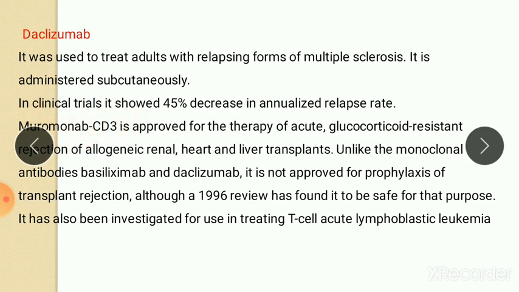So it is another type, that is muromonab. It is an antibody mainly used when there is a transplantation of heart or liver, and then antibody is produced. So for that purpose it is used. It has also been investigated for use in treating T-cell acute lymphoblastic leukemia.